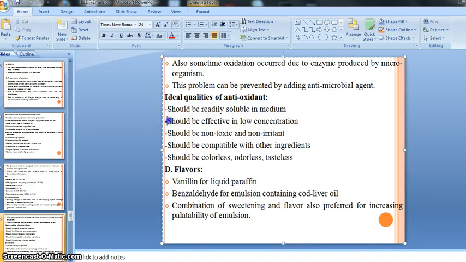Then our second quality is that our antioxidant should be effective in low concentration. Whatever antioxidant we use should be effective at a very, very low concentration, like 0.01% to 0.25%. These are low concentrations, and the antioxidant should be effective with a low concentration or low quantity, right? So this is another quality of antioxidant.